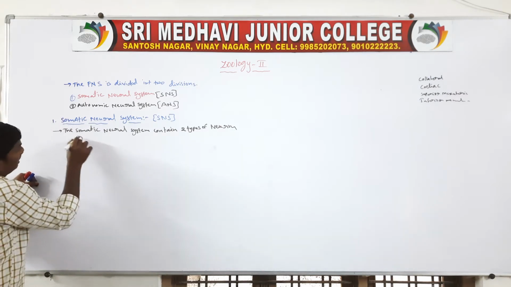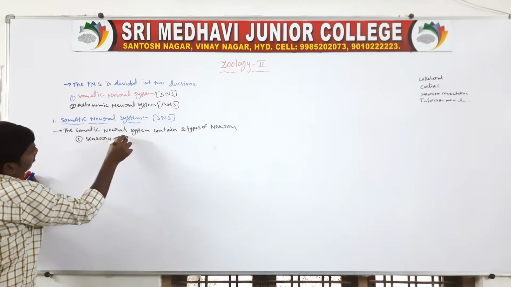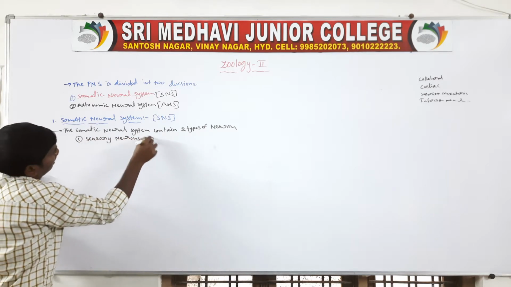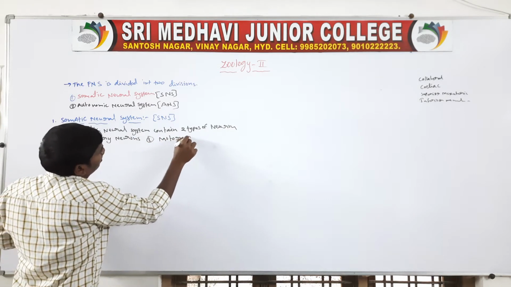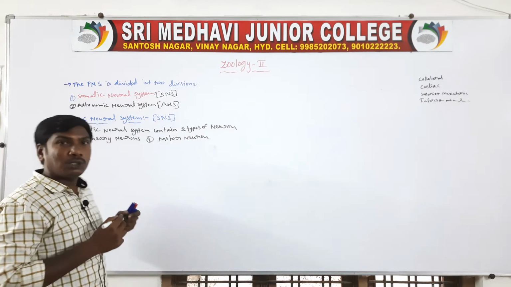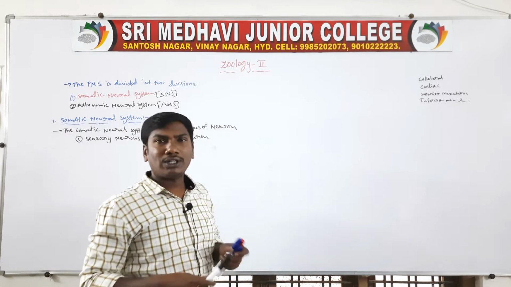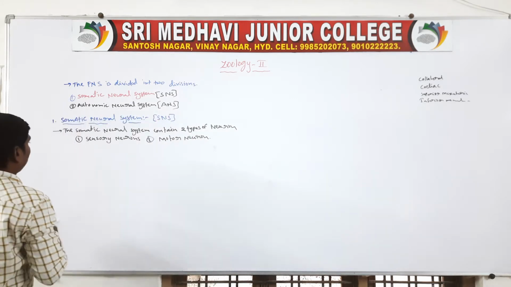One is the sensory neurons. The second one is the motor neurons. So the somatic neural system contains two types of neurons: sensory neurons and motor neurons. First one, sensory neurons.